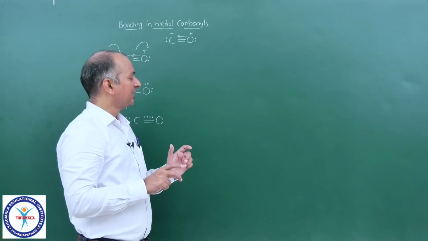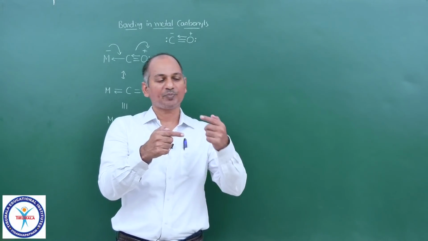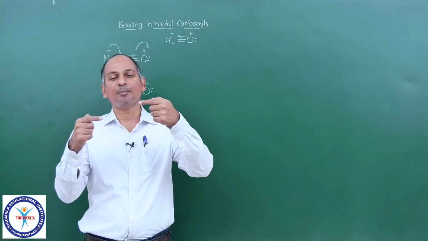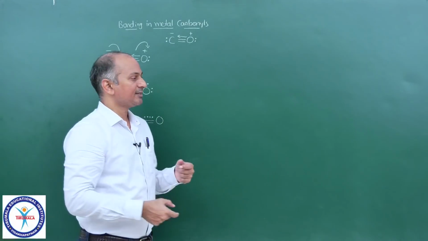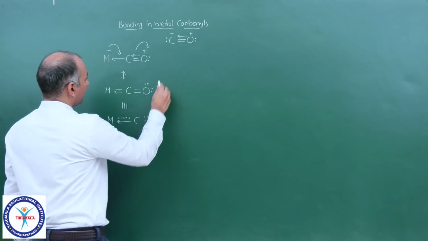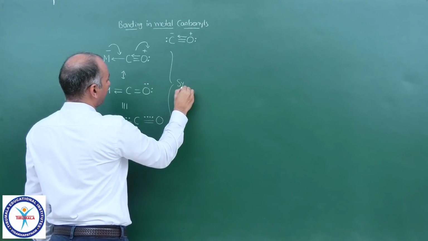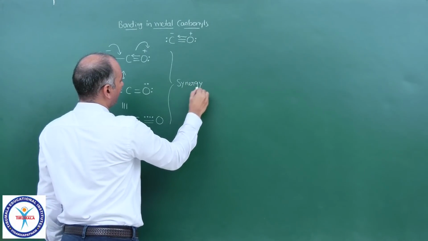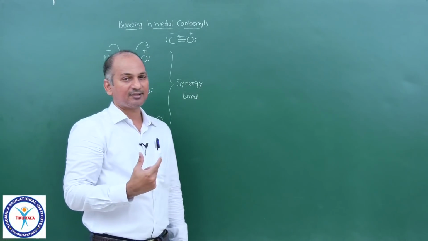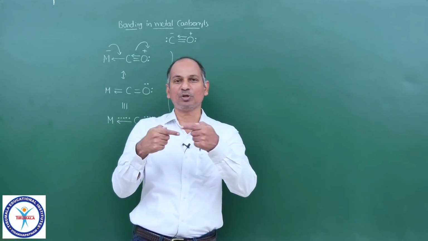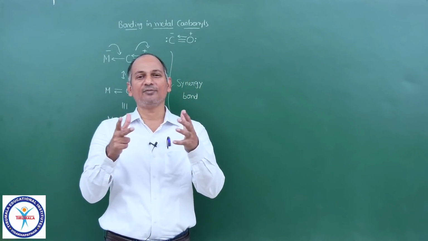Now actually this sigma donating tendency and pi accepting tendency, the bond that is formed between metal and carbon, is called a synergy bond. That particular bond is called a synergy bond. S-Y-N-E-R-G-Y. Do you know what is meant by synergy? The literal meaning of synergy is mutual cooperation, putting in combined efforts. That is the actual meaning of synergy.